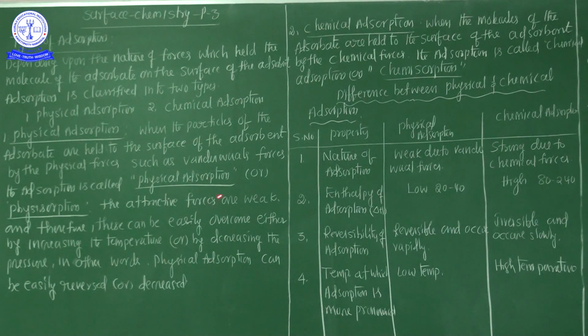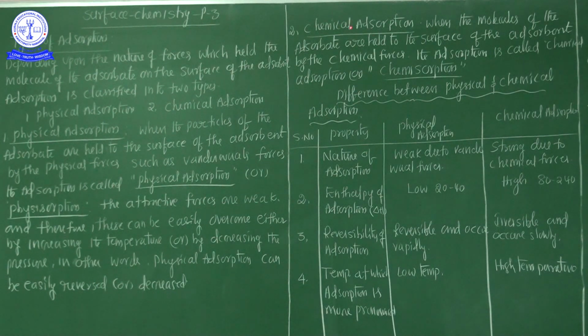The attractive forces are weak, and therefore these can be easily overcome either by increasing the temperature or by decreasing the pressure. In other words, physical adsorption can be easily reversed. This is called physical adsorption.